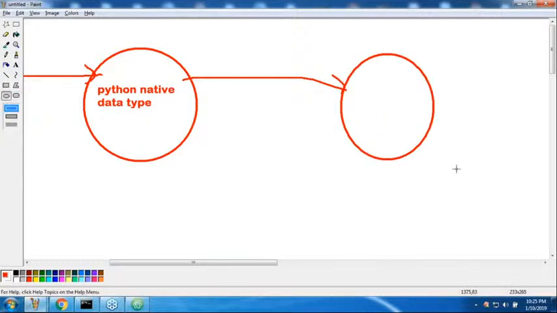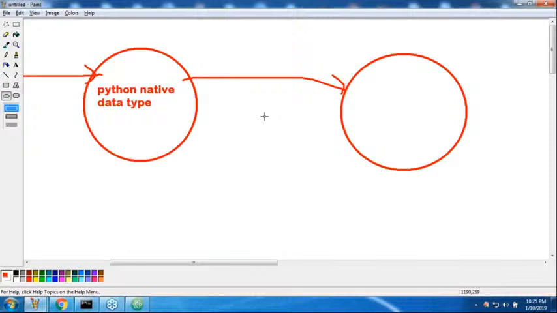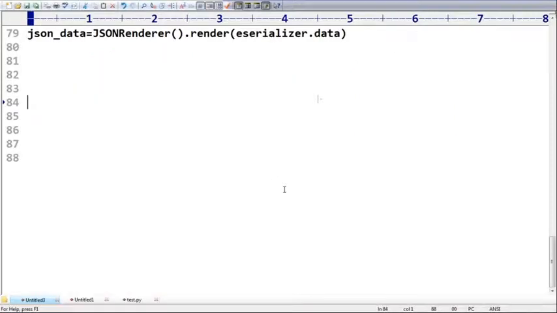How to convert to JSON? The JSONRenderer's render method is there. By using that, we can happily convert. That's it. So this is the total story of serialization. Now the first point you should be aware of: serializers in DRF are meant for three activities. The first activity is serialization. Up to that, no explanation is required. Any doubt?